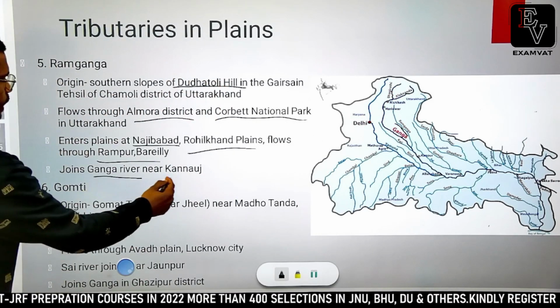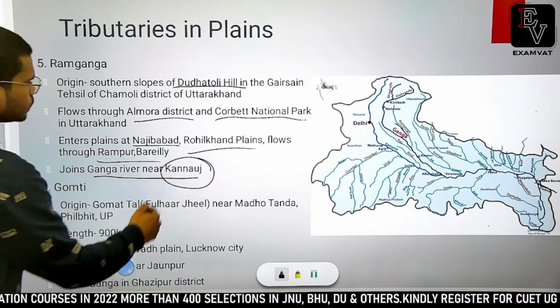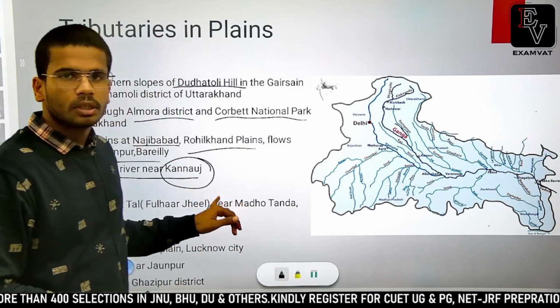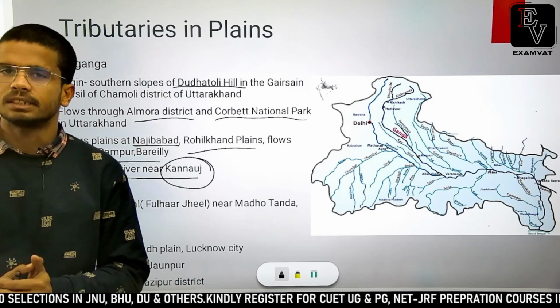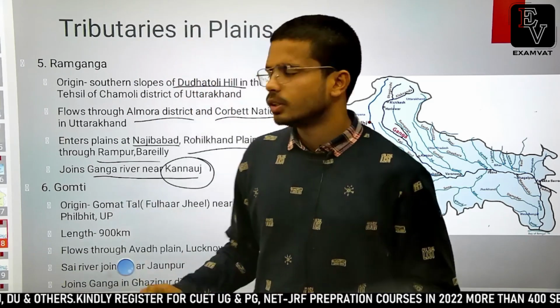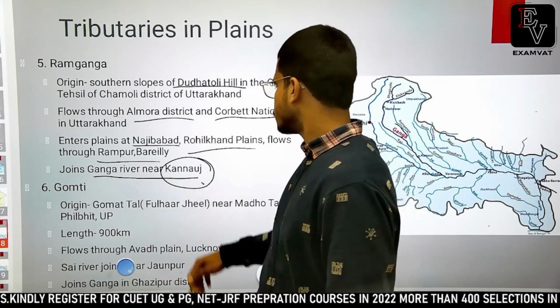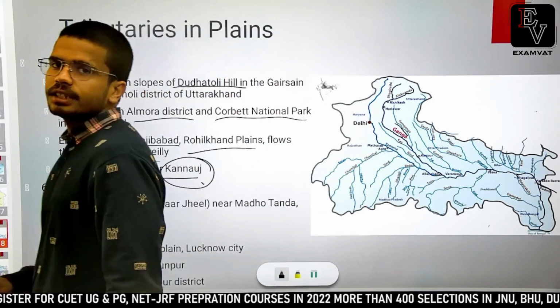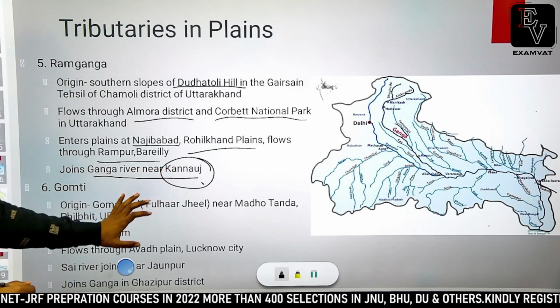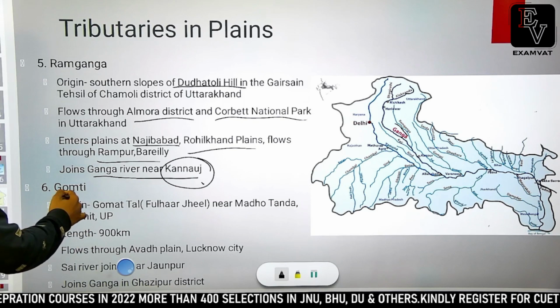So Ram Ganga river finally joins river Ganga near Kannauj. Kannauj is very famous for perfumes. You might have also heard about the tripartite struggle between Gurjar Pratihar, Pal and Rashtrakoot. It was for control of Kannauj only. So river Ganga is joined by Ram Ganga at a place called Kannauj. I'm sorry. Then Gomti river.